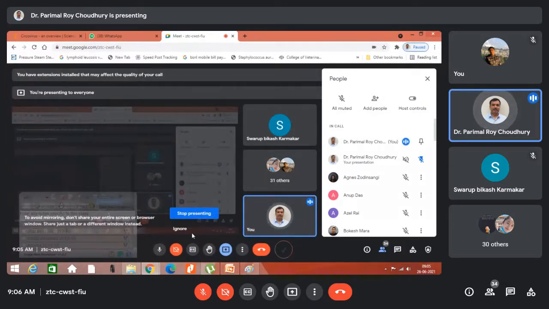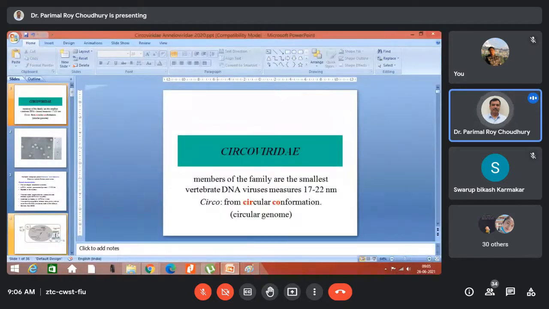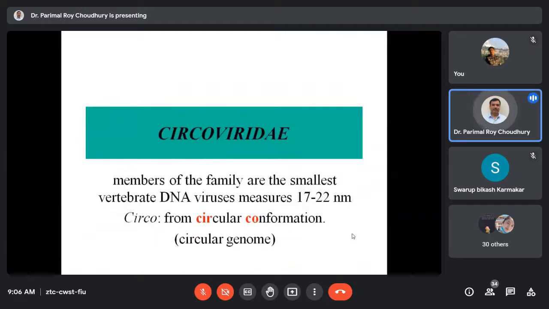Silently they hit the farm, and subclinically the animals may develop these infections and immunosuppression, which many times goes unnoticed by people because of no very typical manifestations.